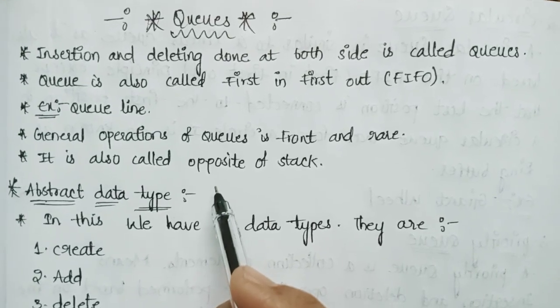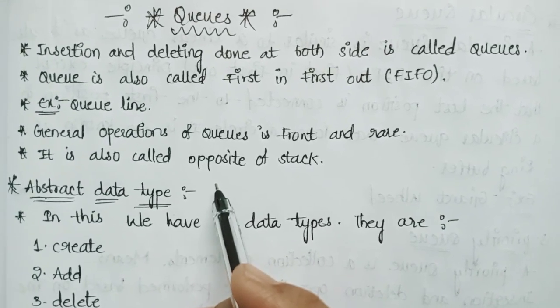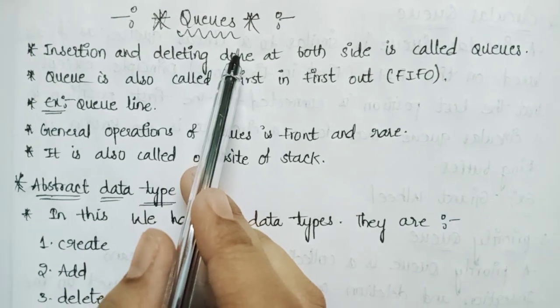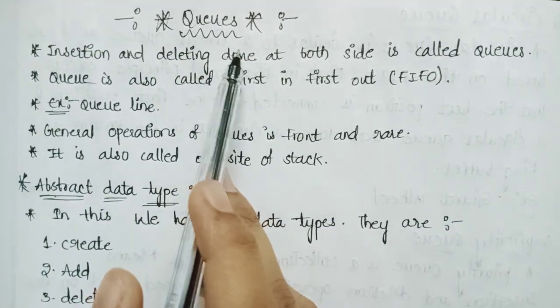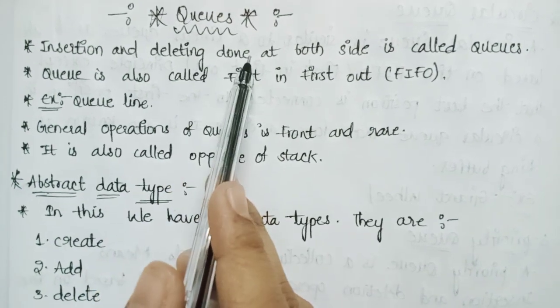Hello everyone, in this video we are going to discuss queues. Let us start with an introduction. The first topic is queue. Queue is a linear data structure.